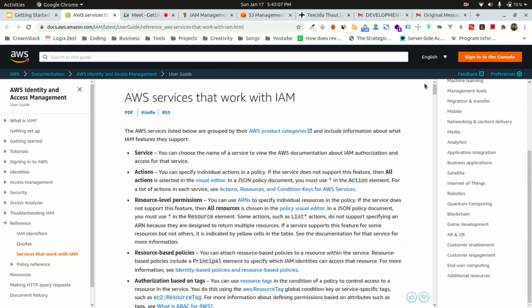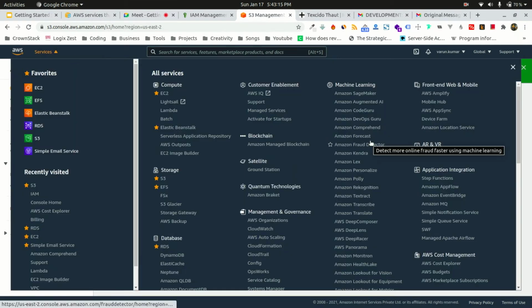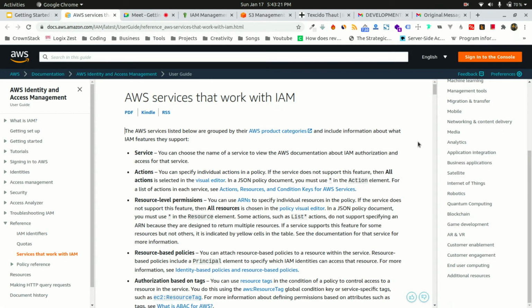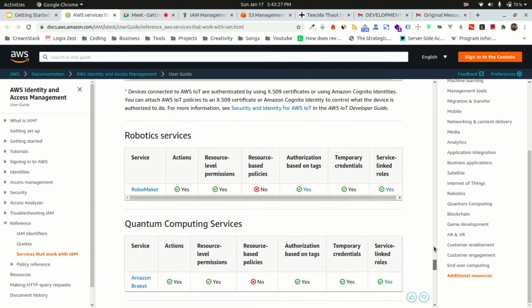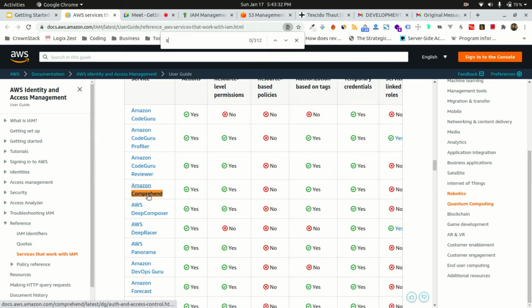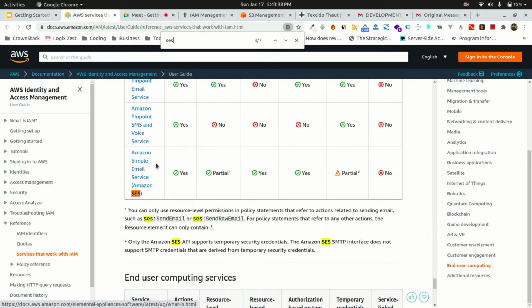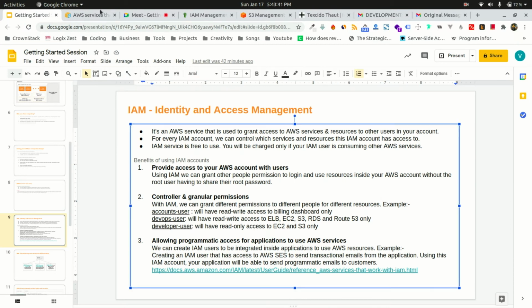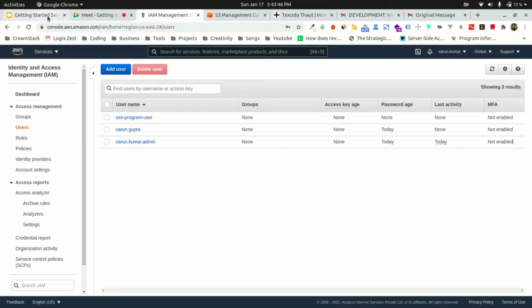So what AWS services work with IAM? Not every AWS service works with IAM. Billing will not work over here, and there are some services that will not work with IAM. They have listed down all the services that do, so you can find out your service, whatever you want to use, like Comprehend. I can use Amazon Comprehend, I can use S3, and I can use Amazon SES. You can check this out in your free time to get more detailed information about this. Okay.